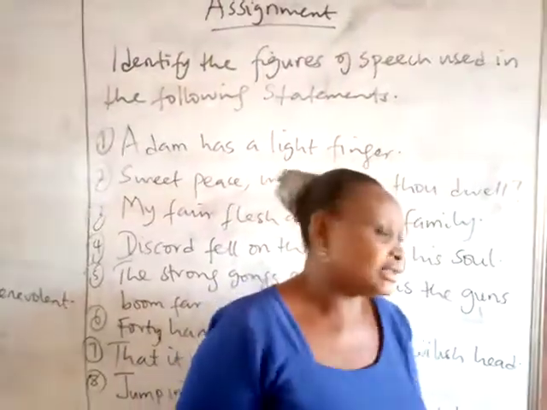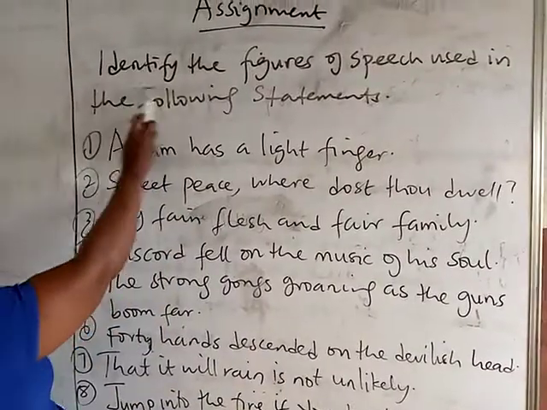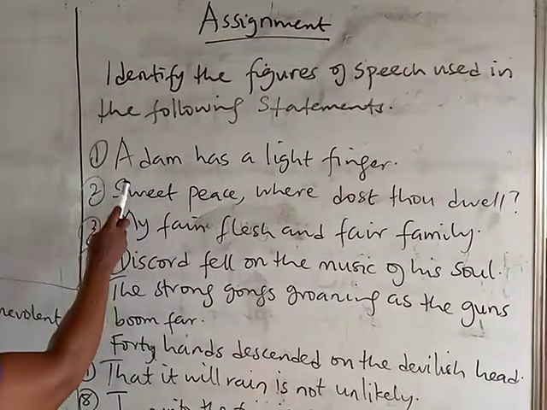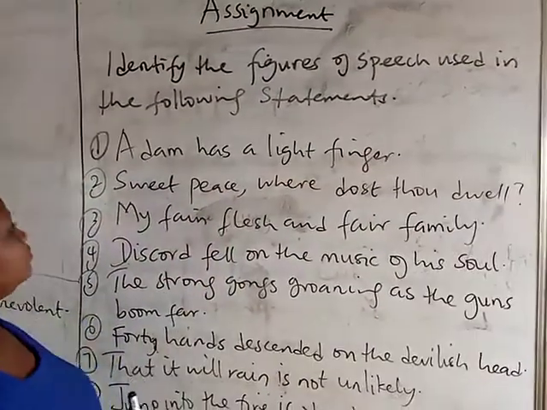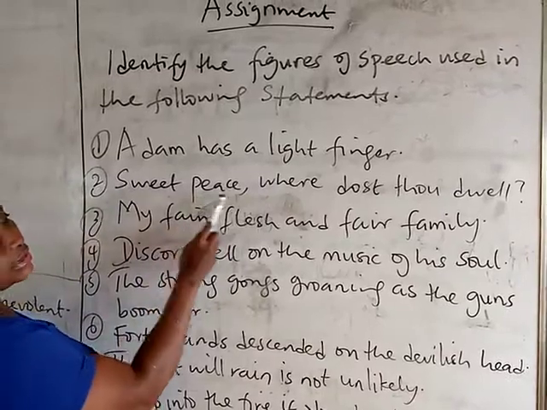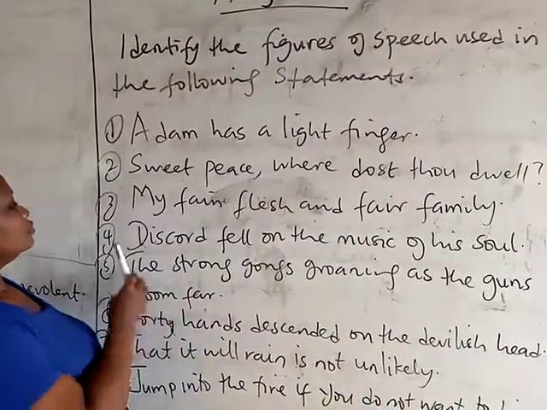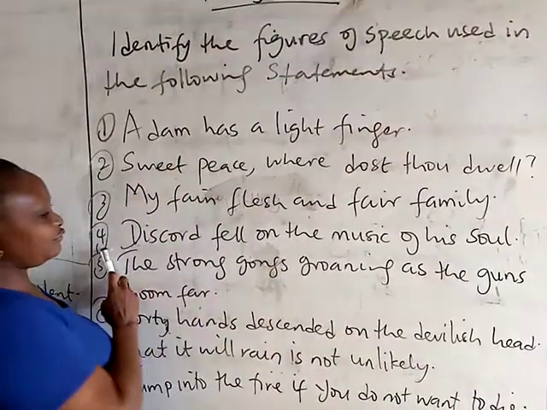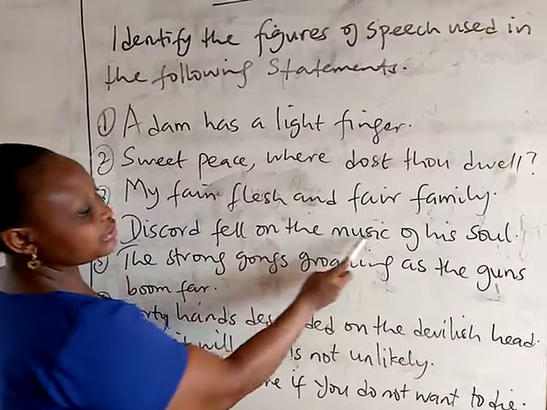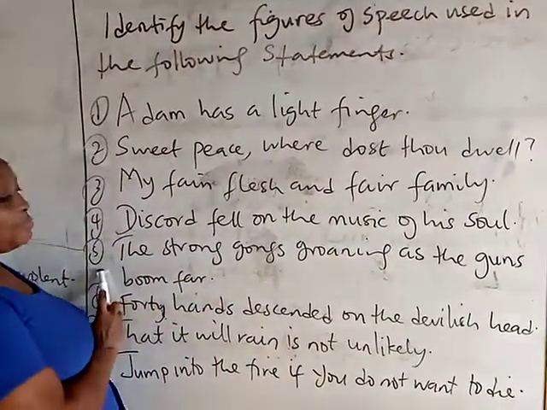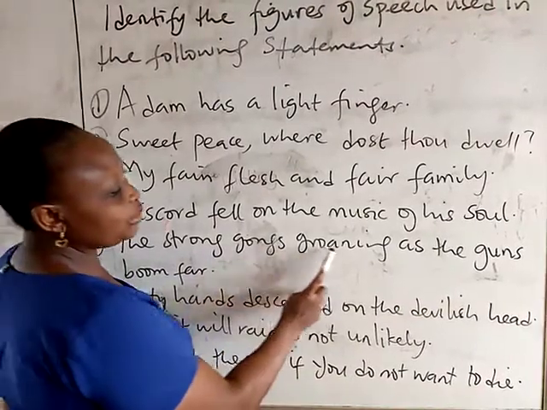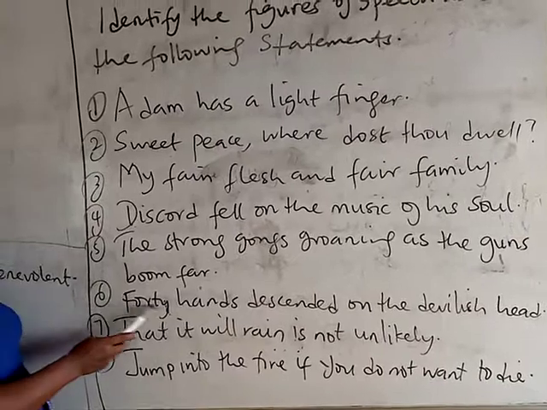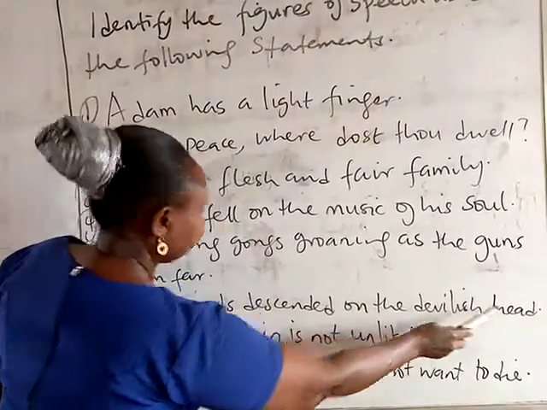Now we take our assignment. Identify the figures of speech used in the following statements. Number 1, Adam has a light finger. Number 2, sweet peas, where dost thou dwell? Number 3, my fair flesh and fair family. Number 4, this God fell on the music of his soul. Number 5, the strong guns groaning as the guns boom far. Number 6, forty hands descended on the devilish head.